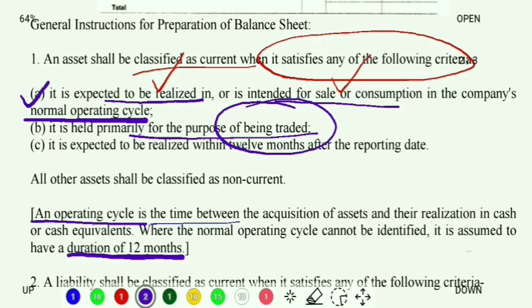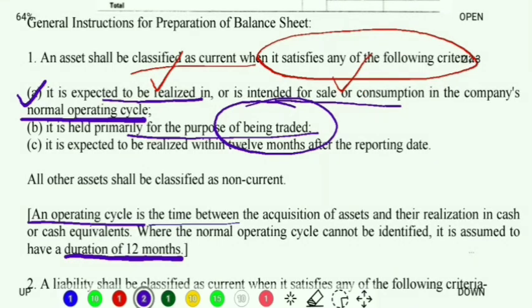And what is the last day of my financial year? It is generally 31st March. So if I am expecting to realize my assets within 12 months after the reporting date, then also I can classify my asset as a current asset. If any of these 3 criteria are met, then according to Schedule 3 of the Companies Act 2013, we can call an asset a current asset. I hope today's topic is clear to you. I shall meet you in the next video.